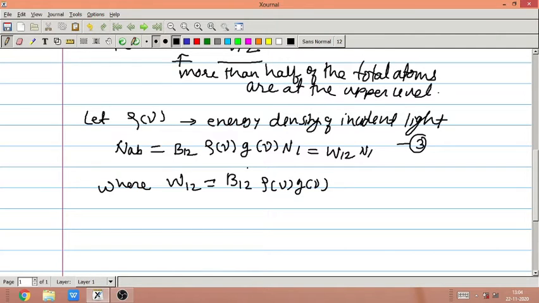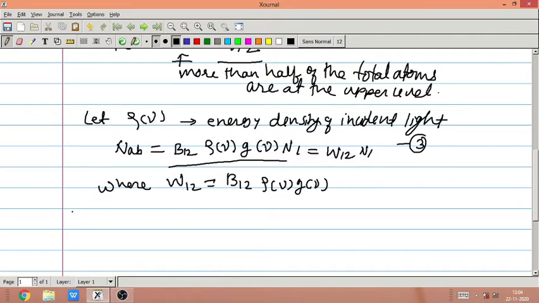So these three quantities are clubbed into one constant and we call it W12, right? So that is W12 into N1, the number of atoms per unit volume per unit time which are excited to the upper level. That means the number of atoms absorbed per unit time per unit volume.